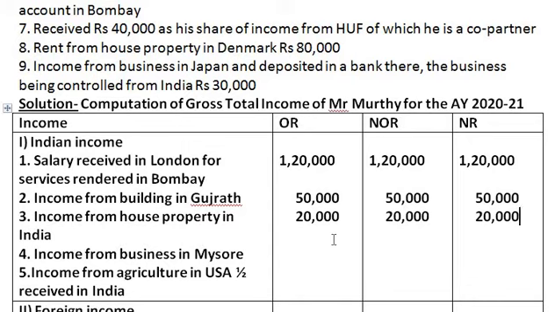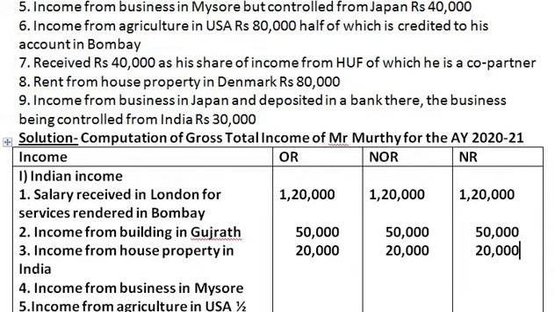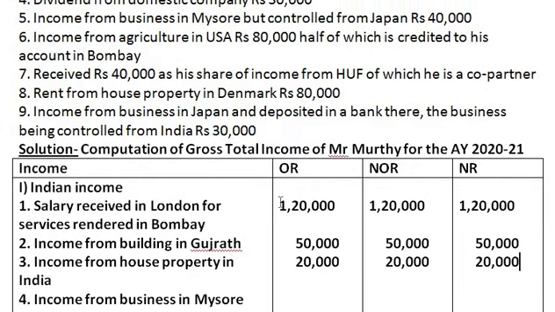Next is income from business in Mysore. Income from business in Mysore is the fifth point. Take down this also as Indian income. Income from business in Mysore is 40,000.